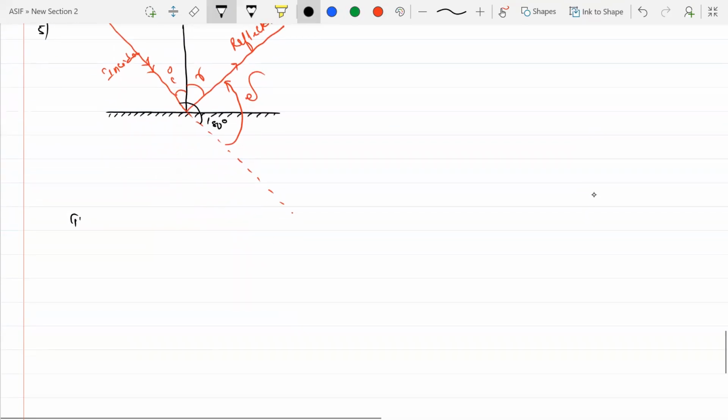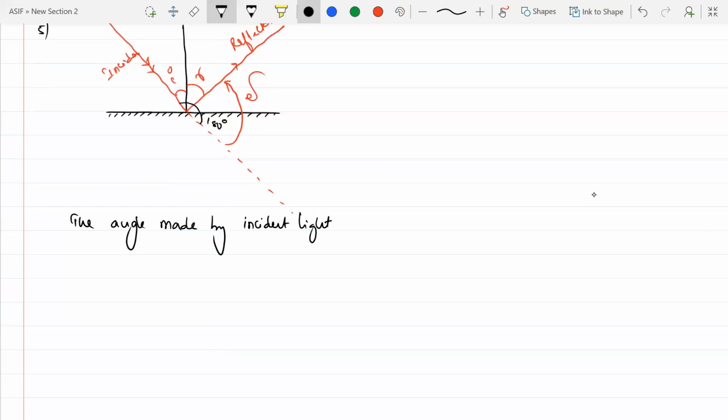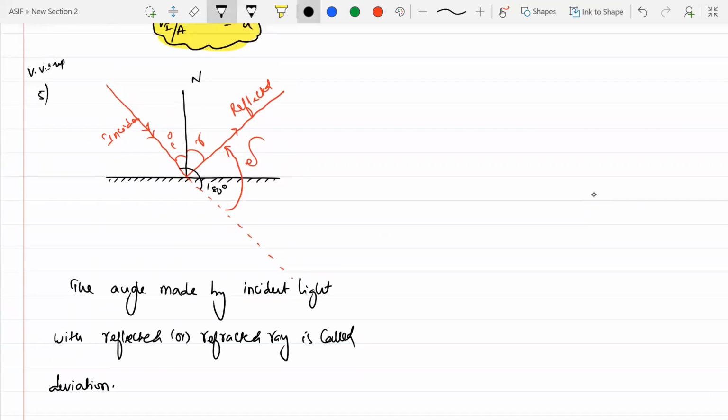I'm writing the definition. The angle made by the incident light with the reflected or refracted ray is called deviation. Here we are dealing only with reflection. This is the angle of incidence. If the angle of incidence is not there, we need to extend that ray of light. From this, I extended the ray of light and made the angle of deviation between the incident ray and the reflected ray.